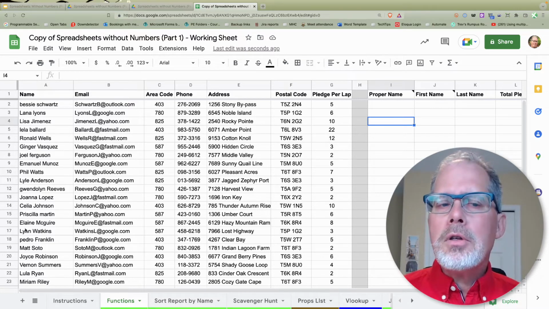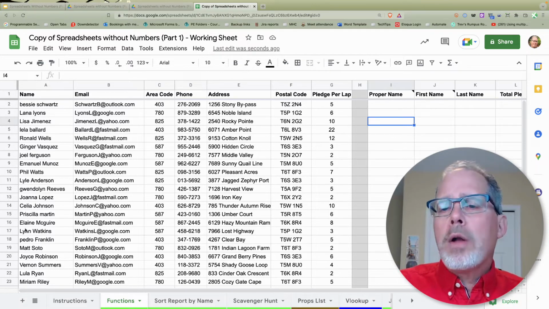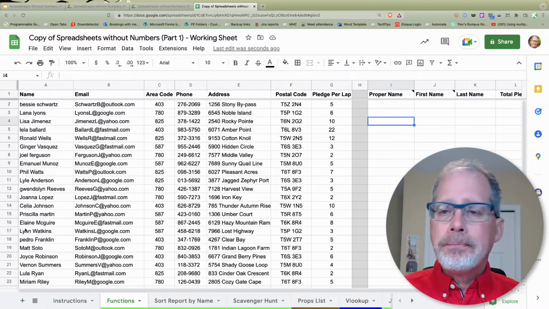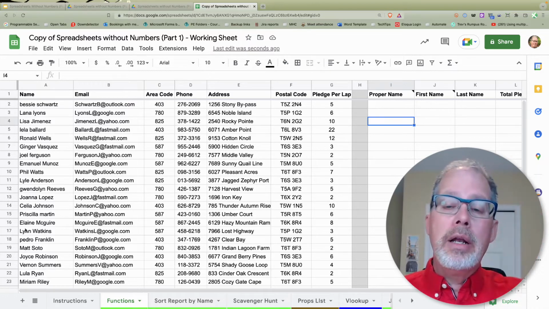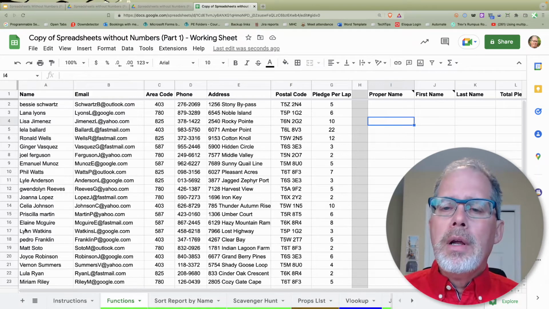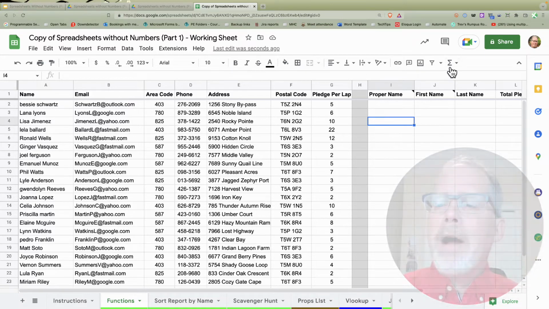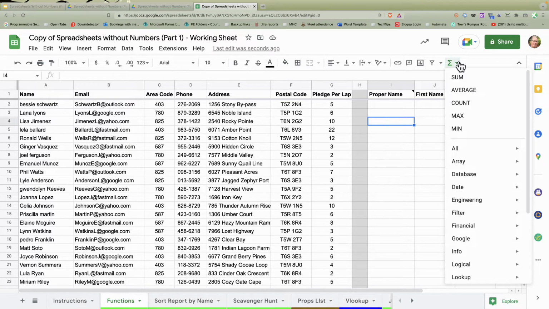So functions are basically a little command that only does one or two things very specifically. Some of you are familiar with the sum function where you have the columns and numbers get all added in there. This is a different function. The functions can actually be found if you go where this sign here is and click on the down arrow. There are all the different kinds of functions, and it gets overwhelming when you go, well, what do these all mean?